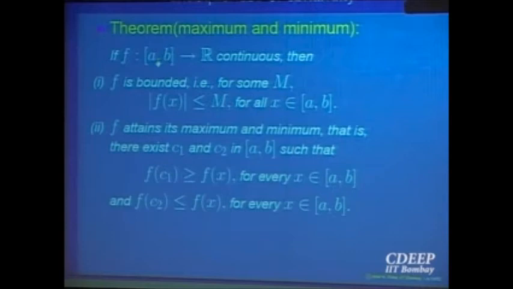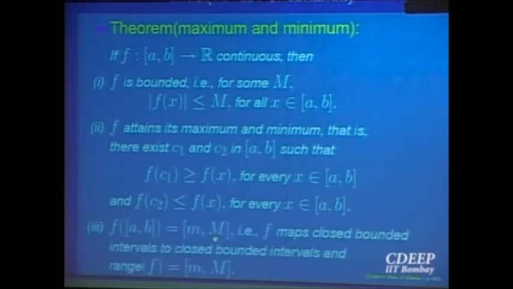That means if a function is defined on a closed bounded interval [a, b] and it is continuous, not only is its range bounded, in fact, I can find the smallest value in the range, I can find the largest value in the range, and those values are taken at points. That means there are points in the domain c1 and c2, so that f(c1) is the largest value, f(c2) is the smallest value. And that means what? That means the image f([a, b]), what is going to be the image? It is going to be f(c1), that is the largest value, this is the smallest, so the interval [f(c2), f(c1)].